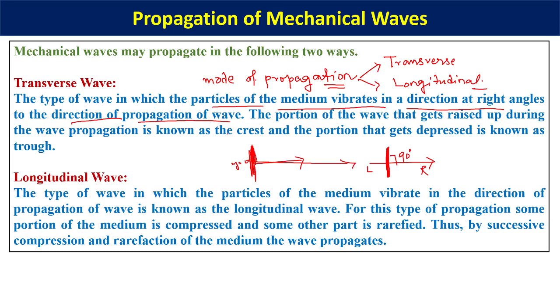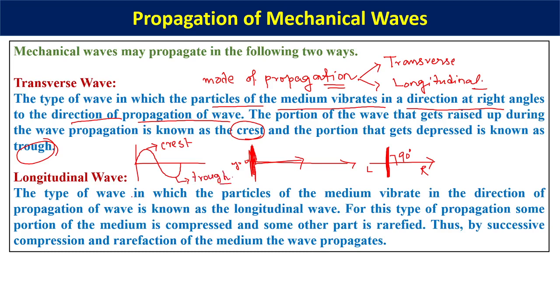If such is the scenario, then that type of propagation is known as a transverse wave. So the portion of the wave that gets raised up during the wave propagation is known as the crest. The portion that gets depressed is known as the trough. So if this is the wave representation, then the portion of the wave which is on top is known as the crest, and this is known as the trough.